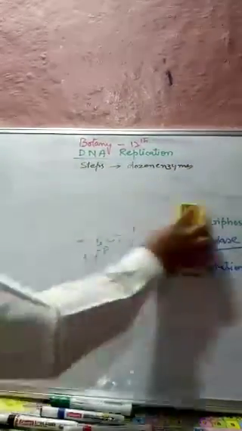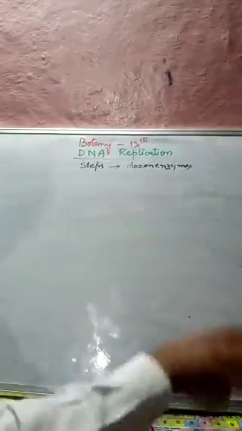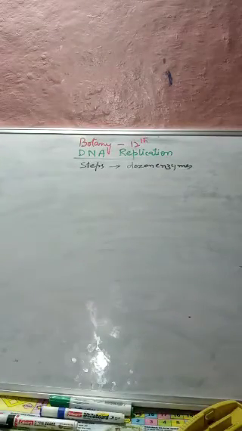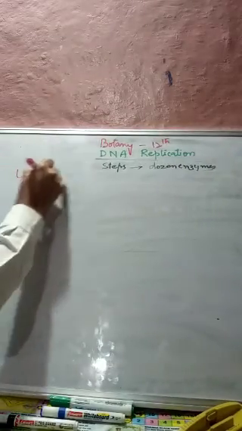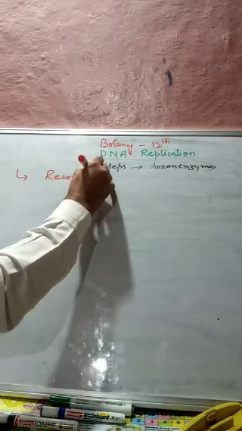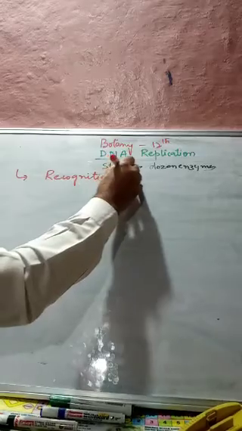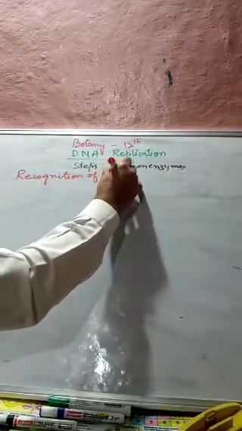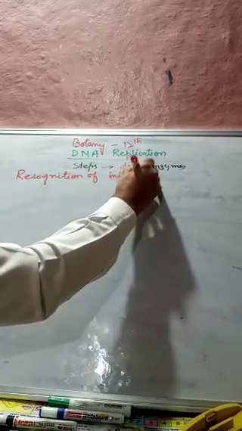Now the second step which we are going to discuss is recognition of initiation point.